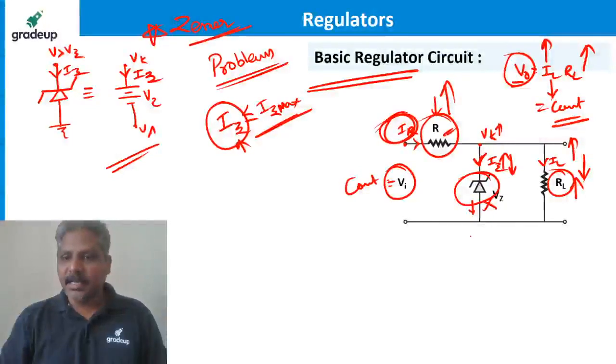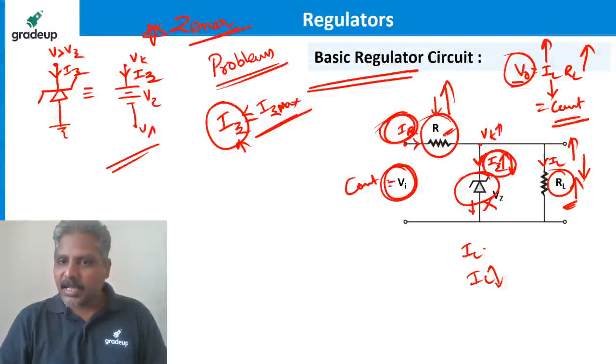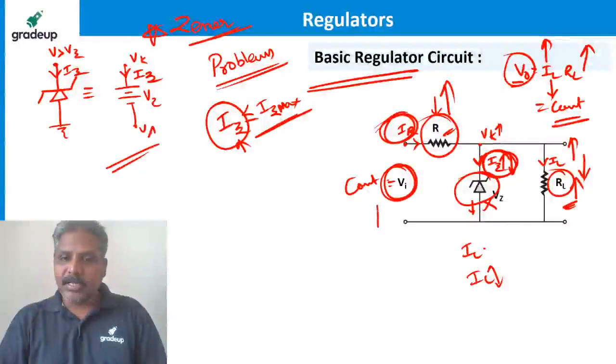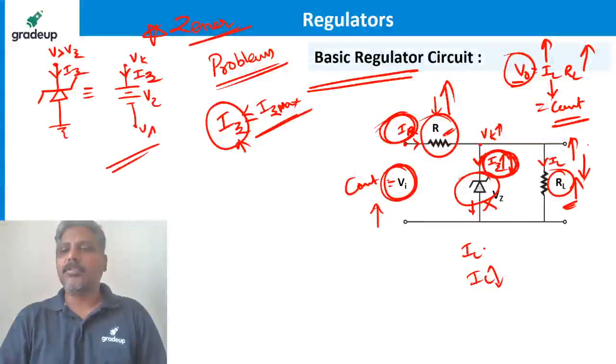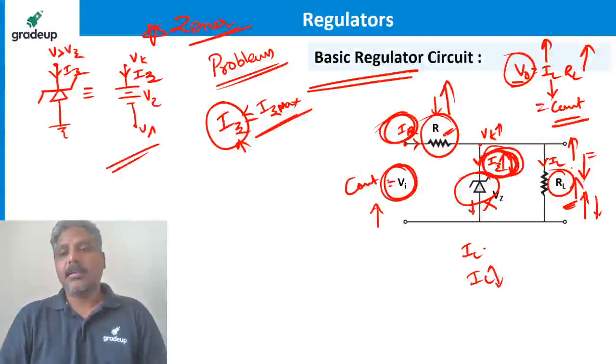Output remains constant because IL is maintained constant if the input is changing, or IL has to change as per the load variations. Both are happening because of Zener current only. That means if the input increases, Zener current gives you a constant output voltage. If the load increases or decreases, the Zener current is getting adjusted, so that the output voltage is constant. Clear?